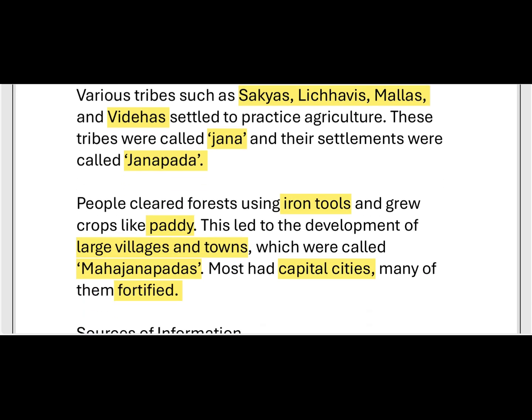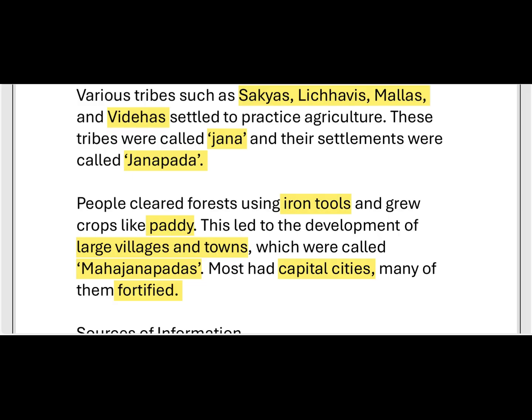After settlement, these people cleared forest using iron tools. With those iron tools, these tribal people cleared forest and grew crops like paddy. They wanted to settle at these places. Why did they settle?